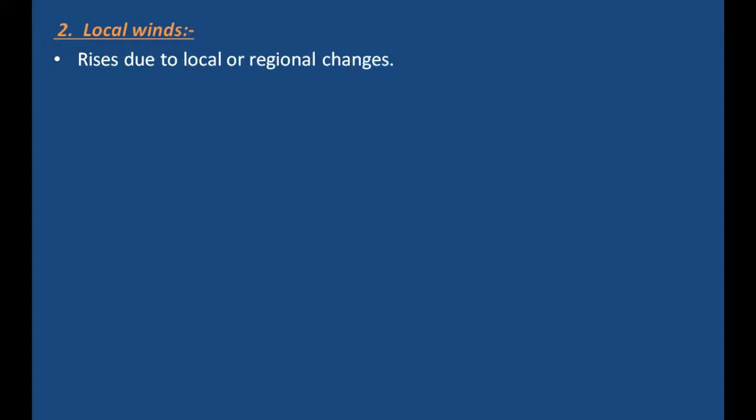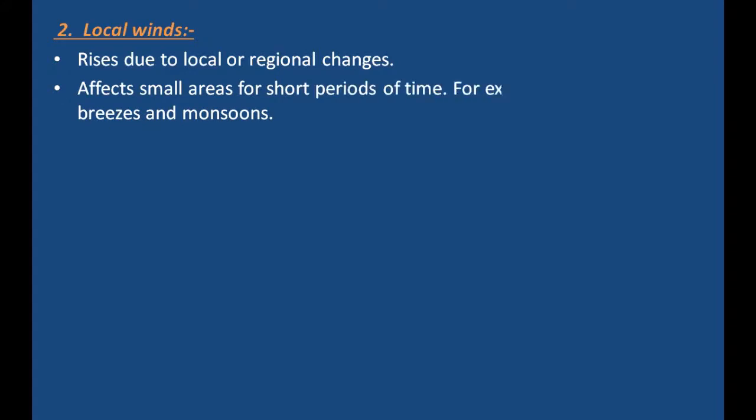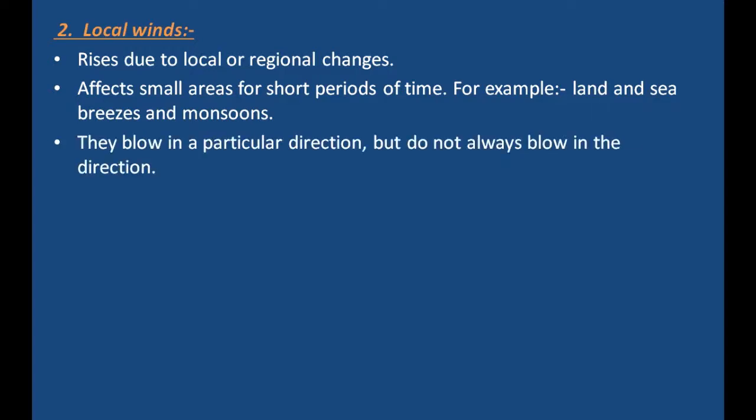Now the second one is the local winds. Local winds rise due to local or regional changes. Local winds affect small areas for a short period of time. For example, land and sea breezes and monsoons. Local winds blow in a particular direction but do not always blow in the same direction.